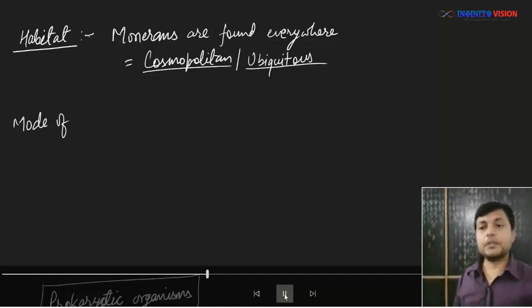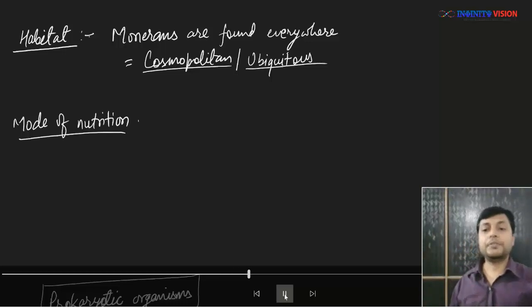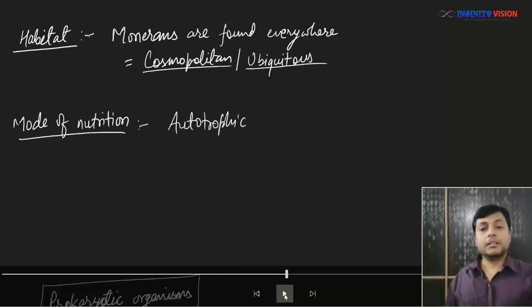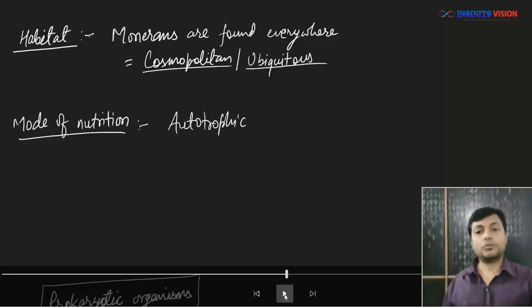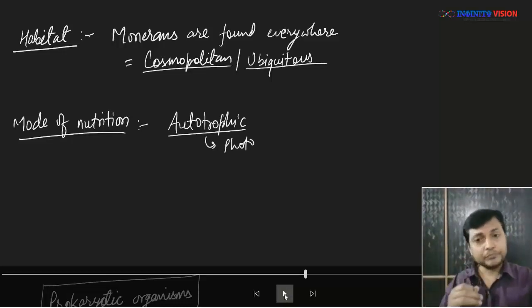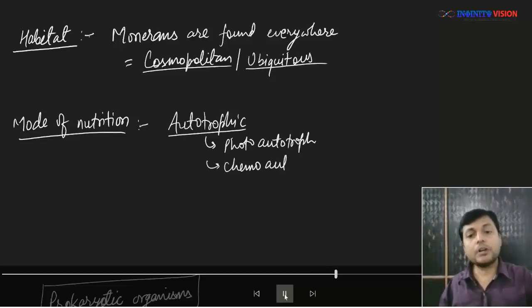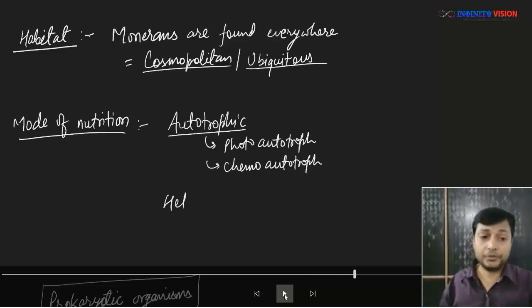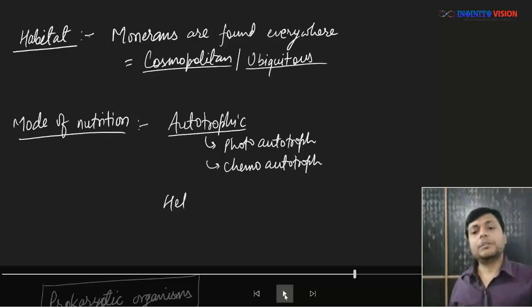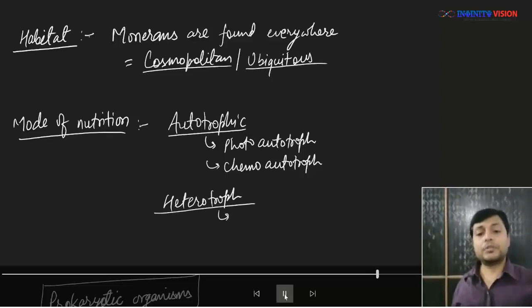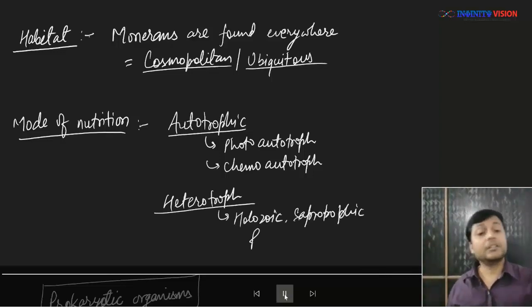Great. Apart from habitat, if we look at the mode of nutrition, the members of kingdom Monera, that is bacteria, can show autotrophic nutrition. In autotrophic nutrition, they can show photoautotrophic nutrition or chemoautotrophic nutrition. In a while, we will talk about these terms. Apart from autotrophic nutrition, the bacteria also show heterotrophic nutrition, and within heterotrophic nutrition they can show holozoic, saprotrophic, and parasitic.